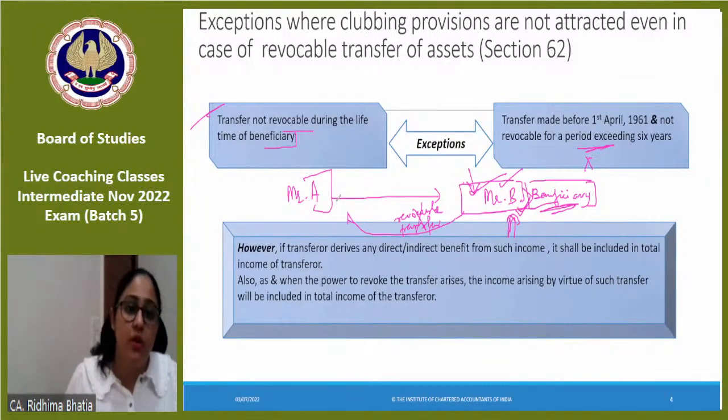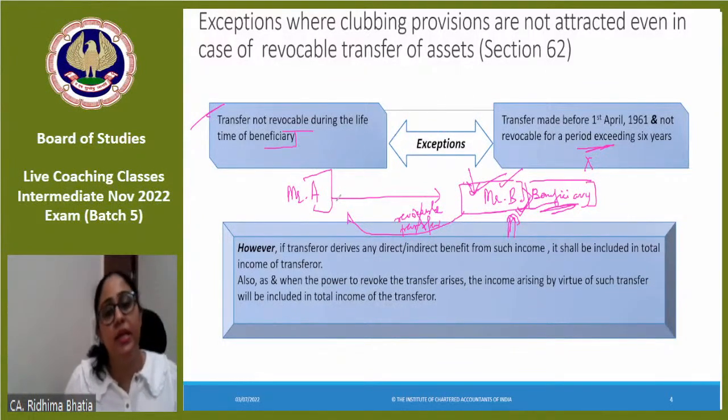Revocable transfer क्या हुआ? When there is a right on a person to get back the asset, or he has a right on the income directly or indirectly, or on the asset once the asset is transferred. Exceptions क्या है? अगर revocation happens after the lifetime of beneficiary, then nothing would be taxable in the hands of transferor. Simple. Now proceeding forward.